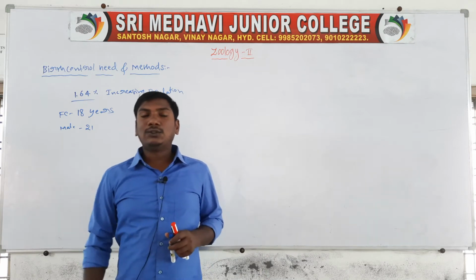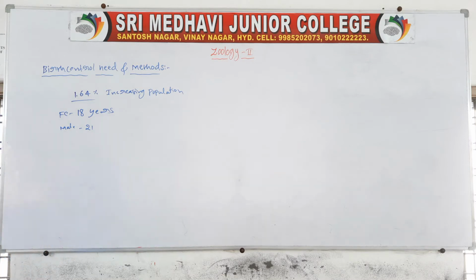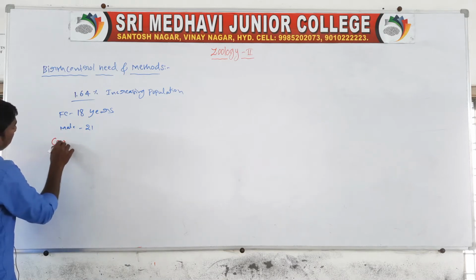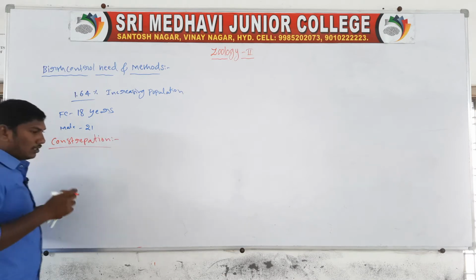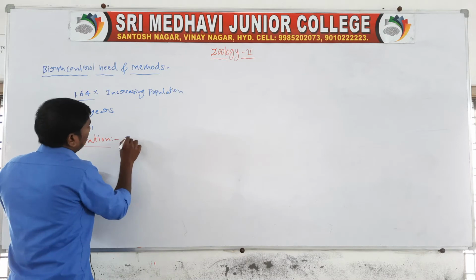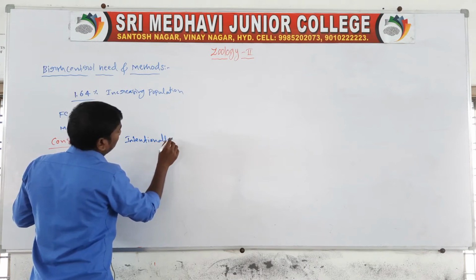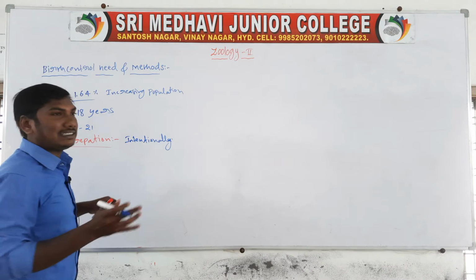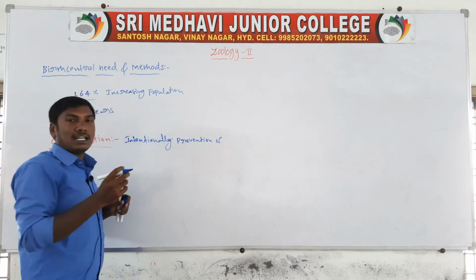Next, birth control methods like contraception. Contraception means the intentional prevention of pregnancy.